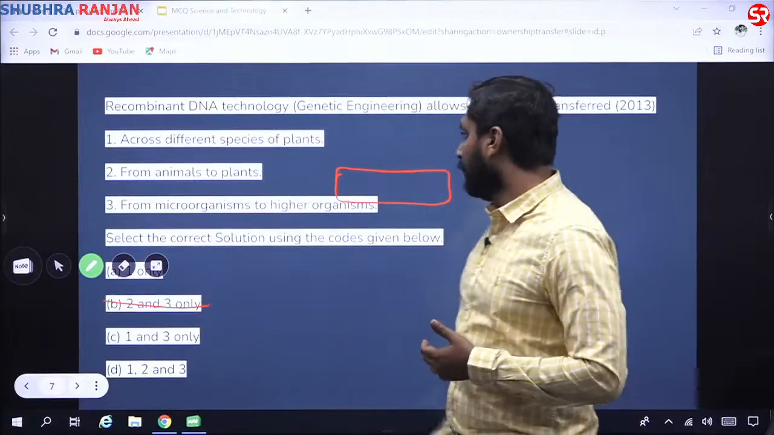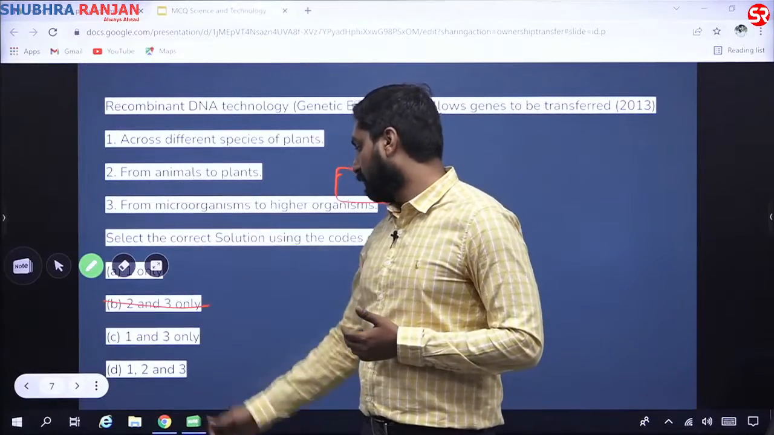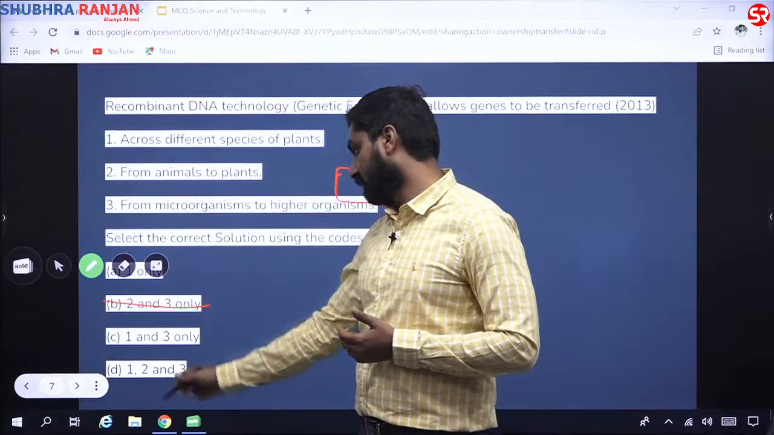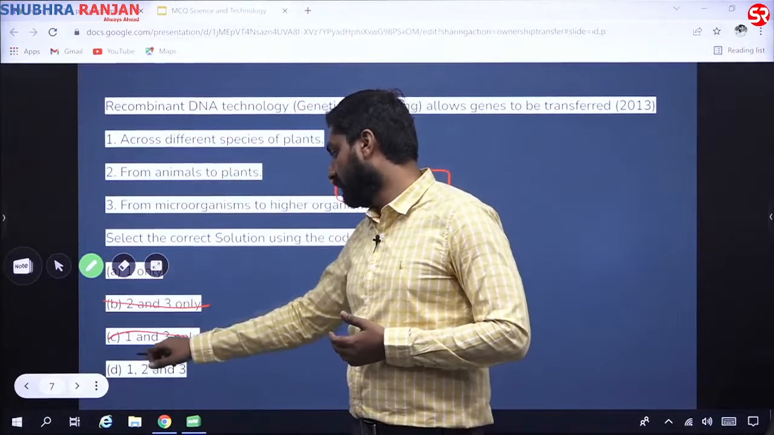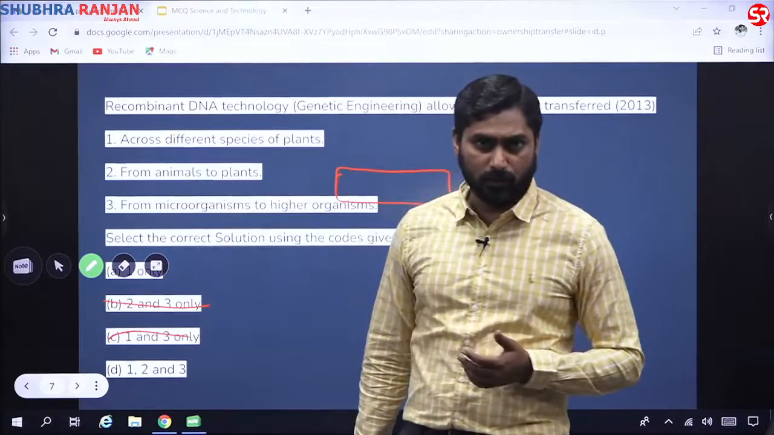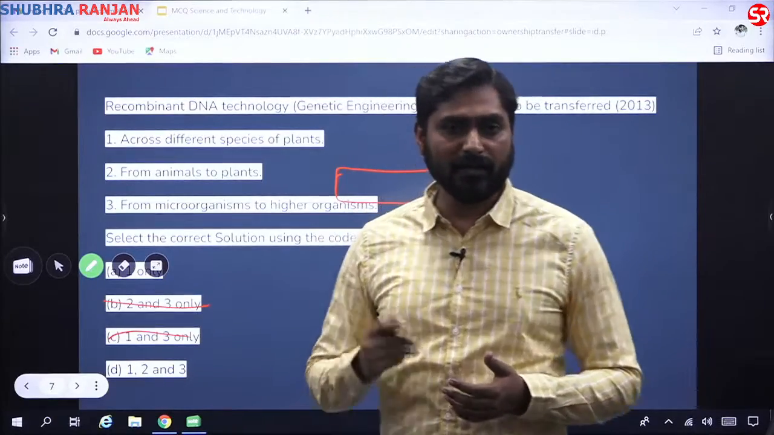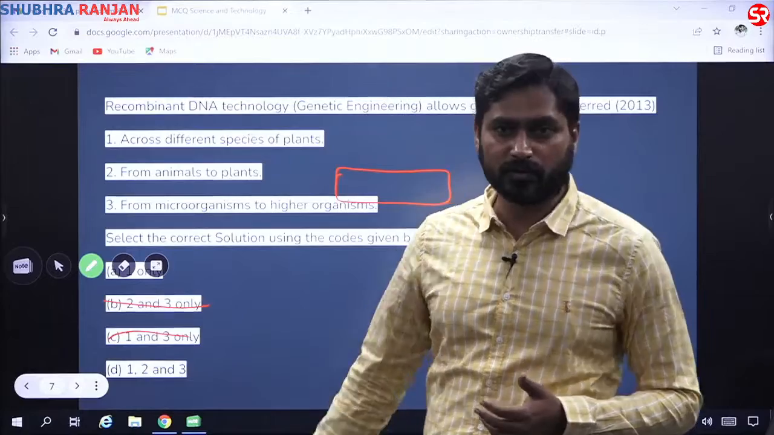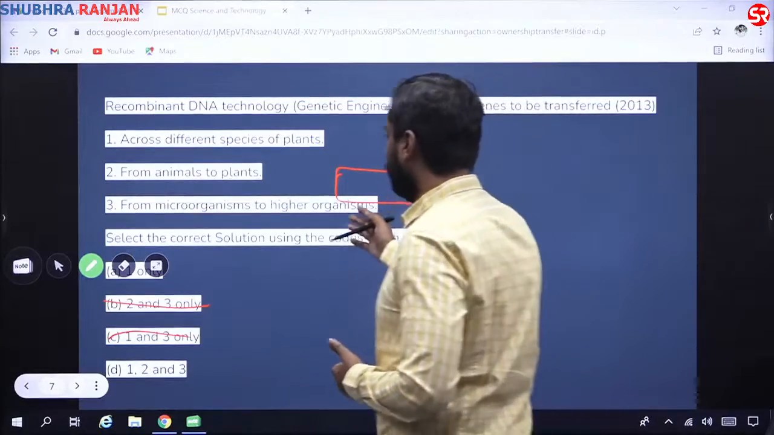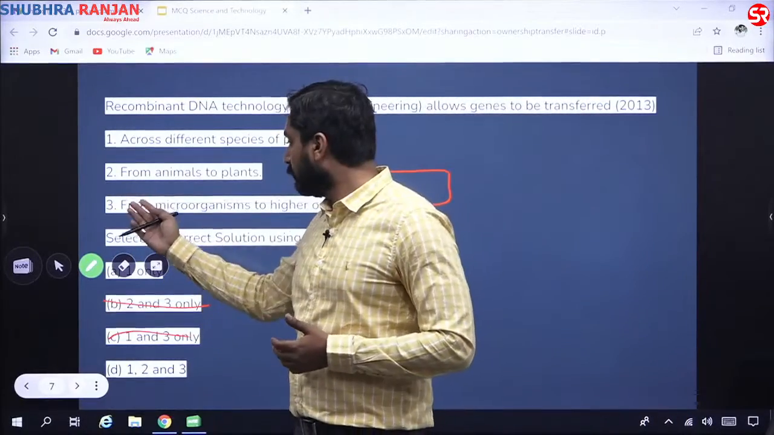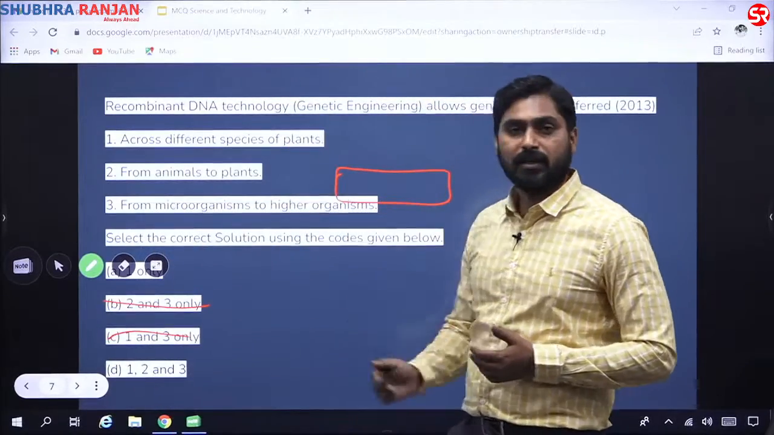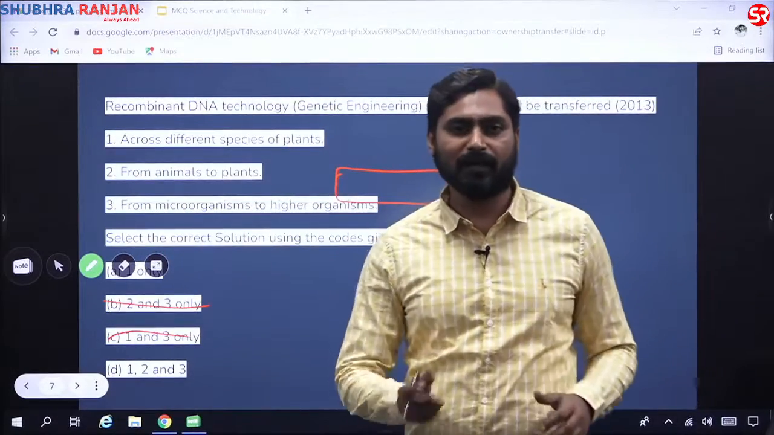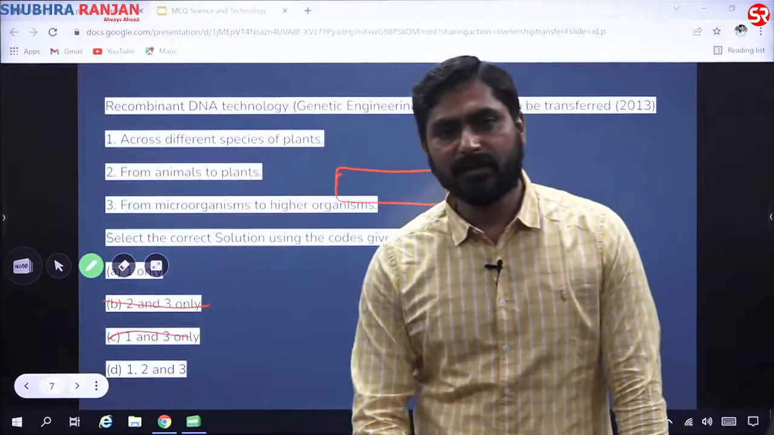We know that. Does this help? So the answer must include two, but here you see that only D includes 2, and D includes 2 and it includes 3 also. So if we go by that, the third must be correct. What it says is that from microorganisms to higher organisms, this is also true. We can in fact transfer genes from bacteria to humans.